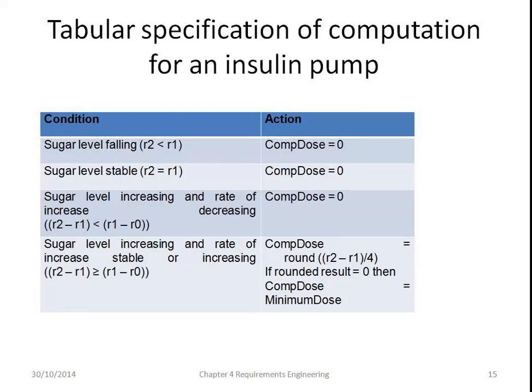Sugar level increasing and rate of increase decreasing, R2 minus R1 less than R1 minus R0, then computed dose equals 0. Sugar level increasing and rate of increase stable or increasing, R2 minus R1 greater than or equal to R1 minus R0, then computed dose is round of R2 minus R1 divided by 4. If the rounded result is equal to 0, then computed dose equals the minimum dose.